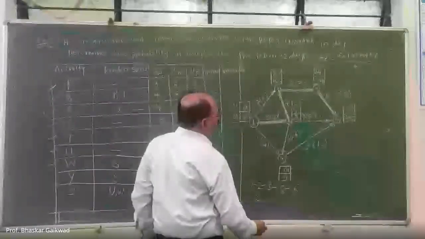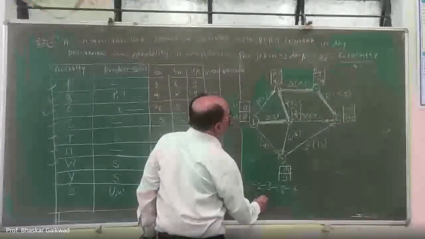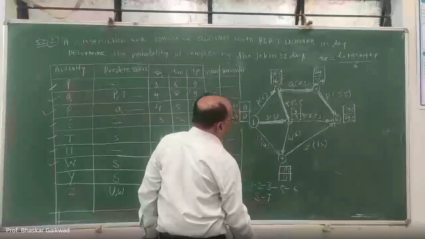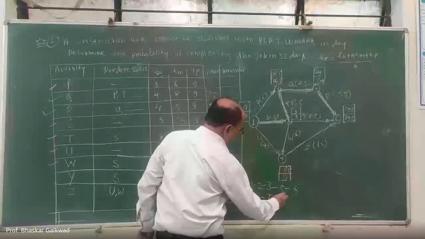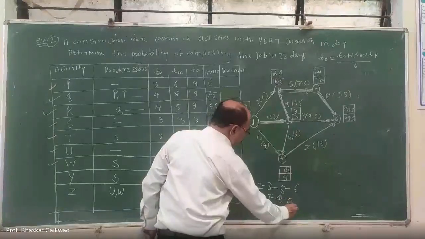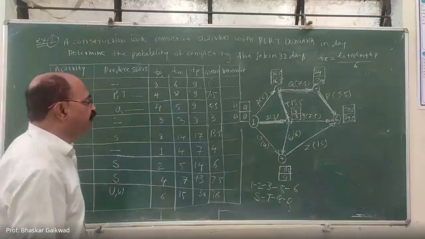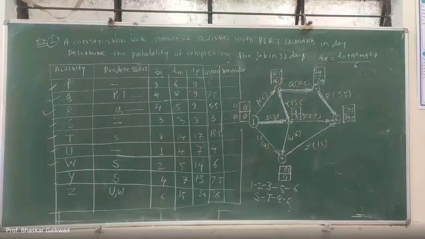So 1 to 2 is activity T, then 2 to 3 is activity Q, and after this activity R. Yes, T, Q, R. This is the critical path.